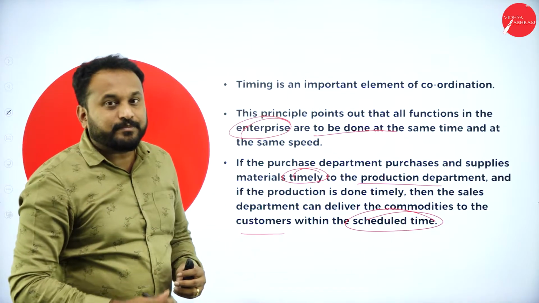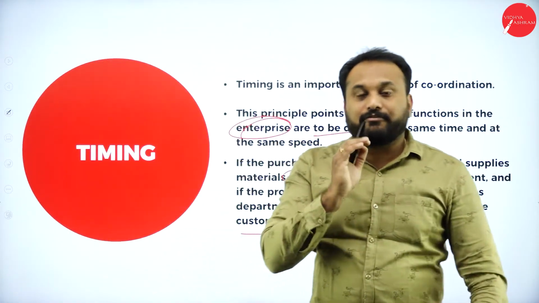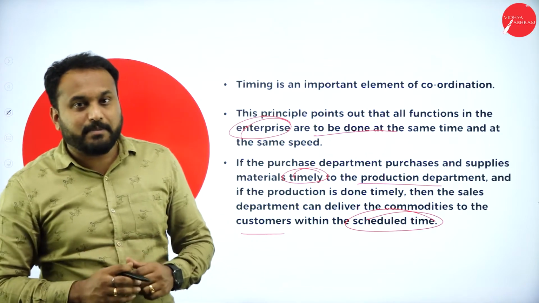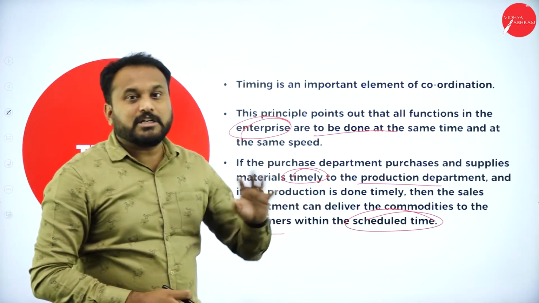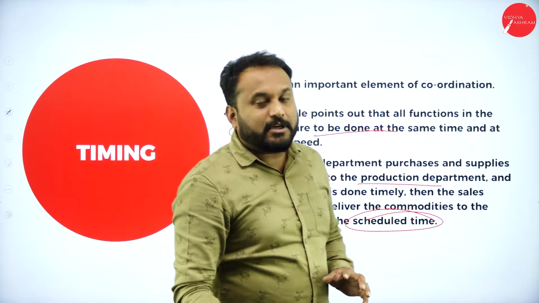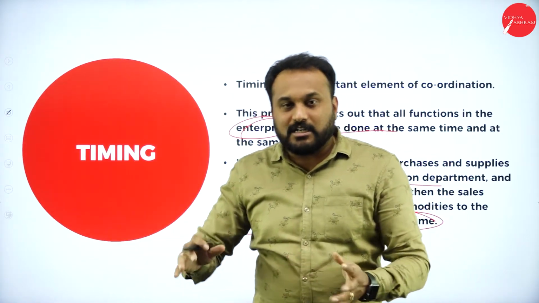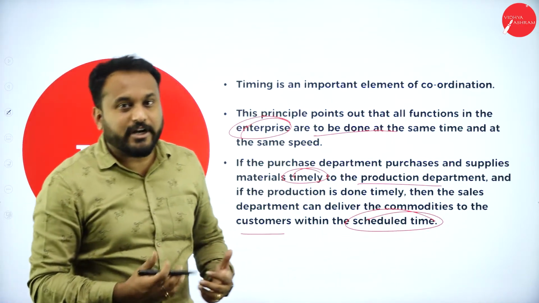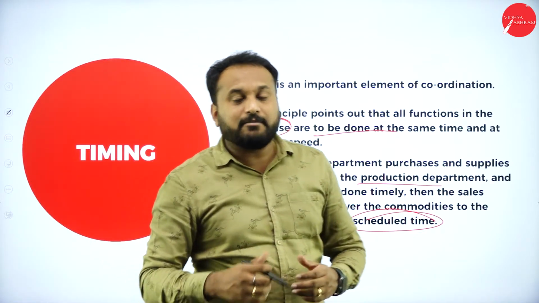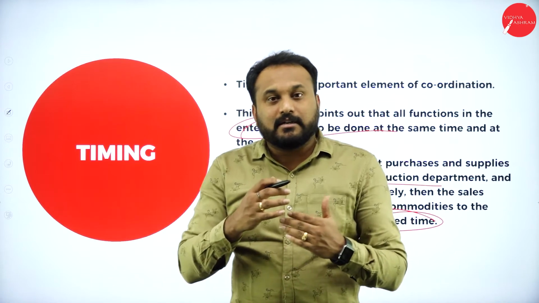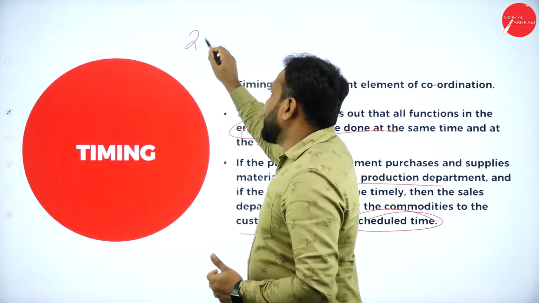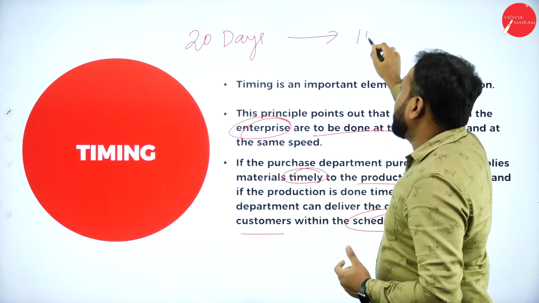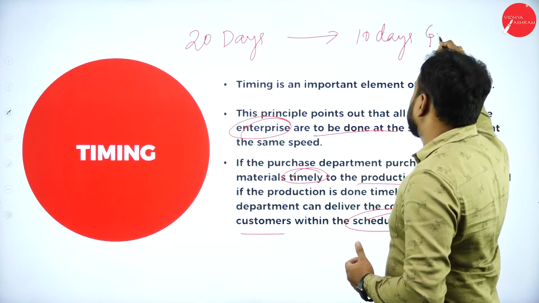Now here what happens is, if one department doesn't coordinate properly and the time is not kept properly, the consumers will have a problem. They'll not take it, because of just in time, JIT, the concept here. I'll give you an example of the timing principle of coordination. Say you have a wedding and you have booked a product, and the wedding is still 20 days away, and the delivery was supposed to be, they said, within 10 days they're going to give you the goods.